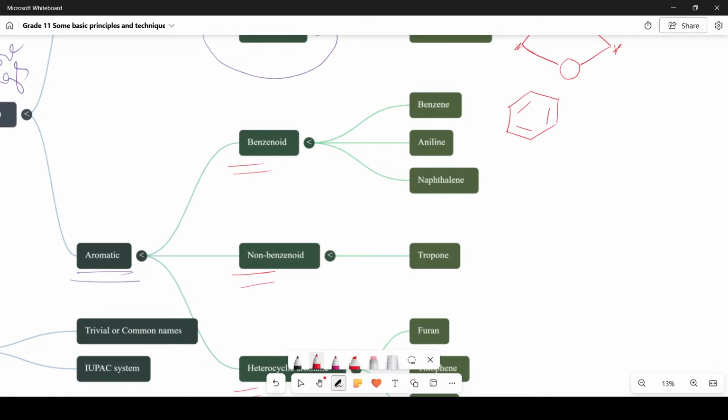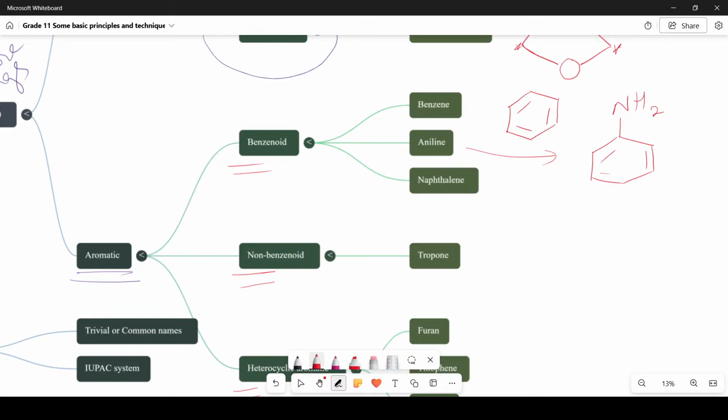It is a conjugated compound, meaning there is a presence of alternate single and double bonds. It has a special property. Then there is another example called aniline. Aniline has one benzene ring, to which one NH2 group is attached.